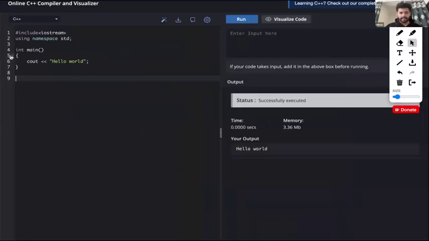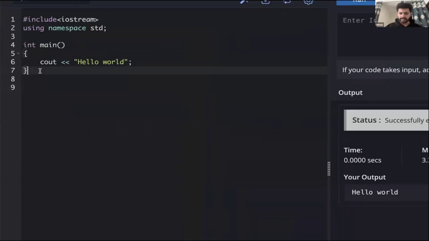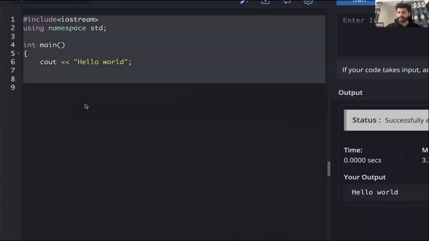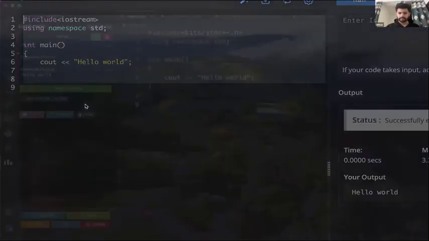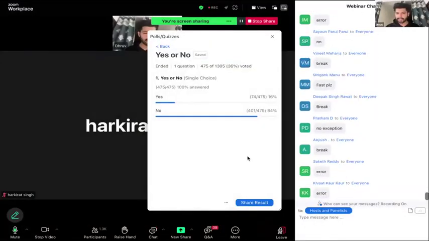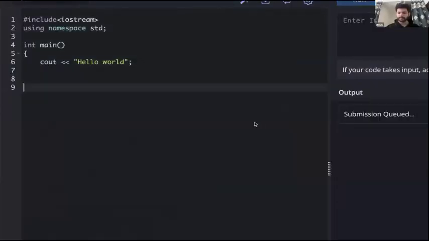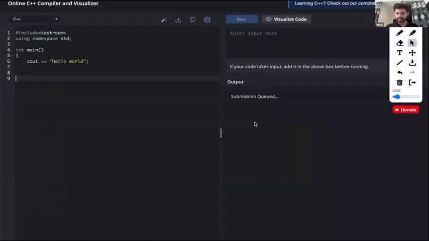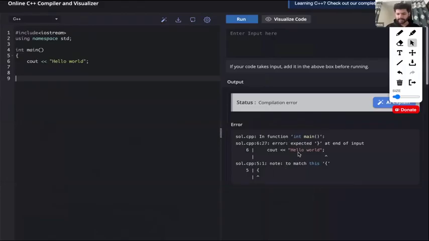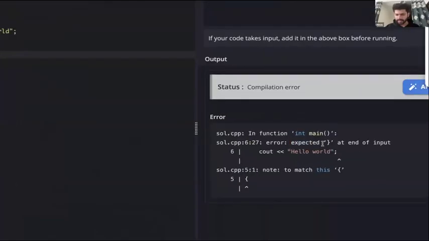Guys, what will happen if, let's say, I forget writing this closing bracket? Will our code work or will it break again? Again, this will not work. Let's try to run this. It says expected closing bracket at the end of input.